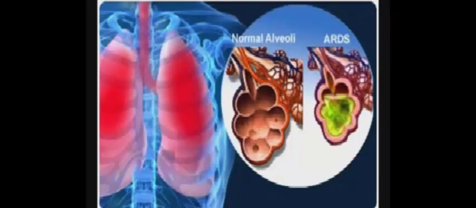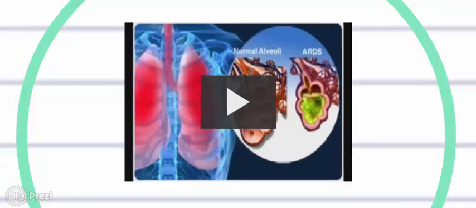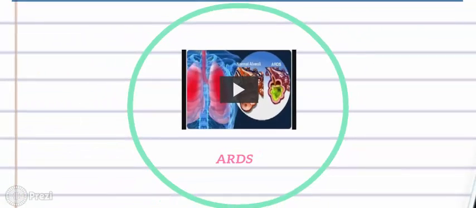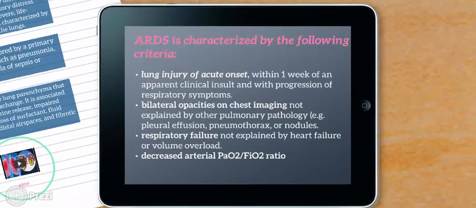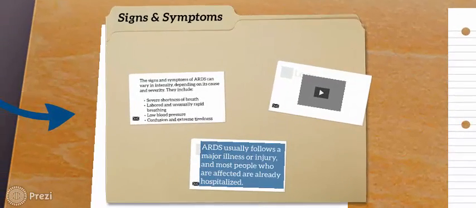What are all the causes that can lead to acute respiratory distress syndrome? It can be caused by trauma, sepsis, shock, gastric aspiration, uremia, acute pancreatitis, or amniotic fluid embolism. ARDS is characterized by the following criteria: lung injury of acute onset, bilateral opacities on chest imaging, respiratory failure, and decreased arterial PaO2.